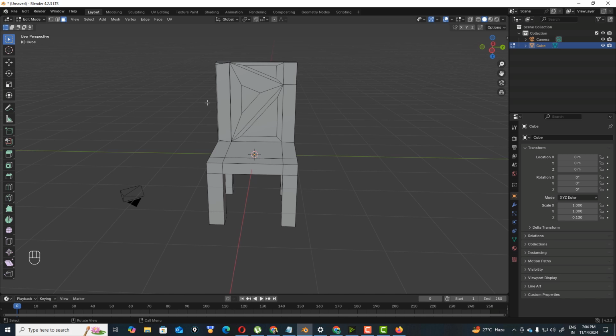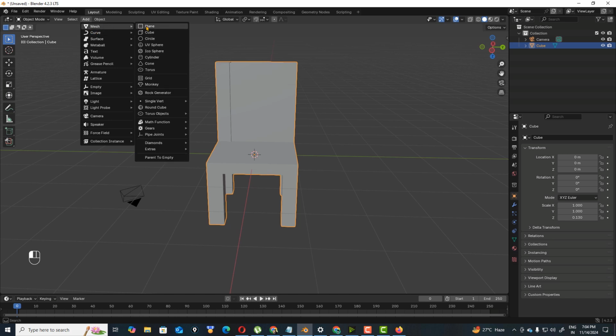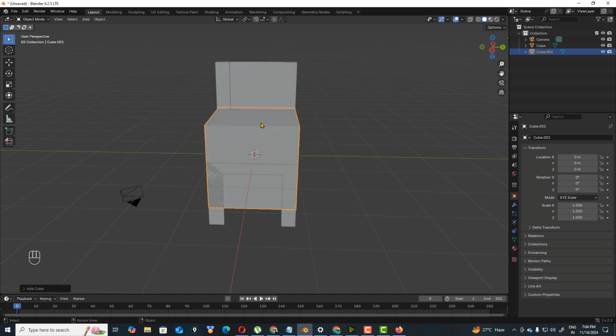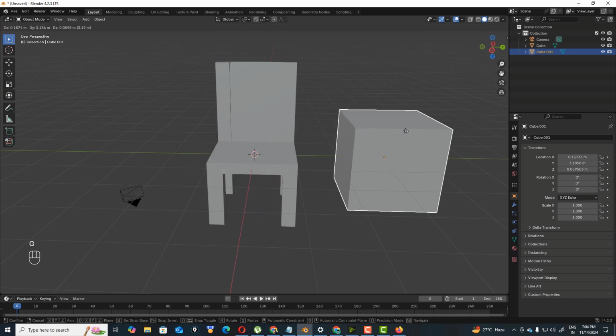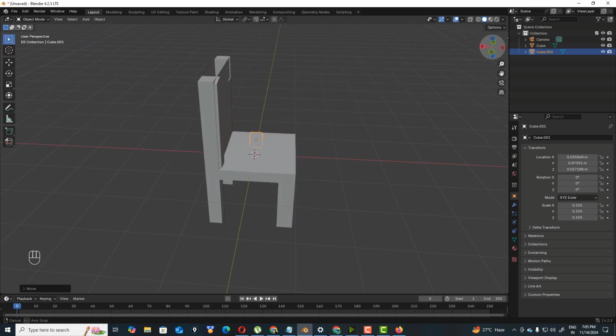Now go to object mode, add mesh, add cube, grab this cube from here and scale it down.